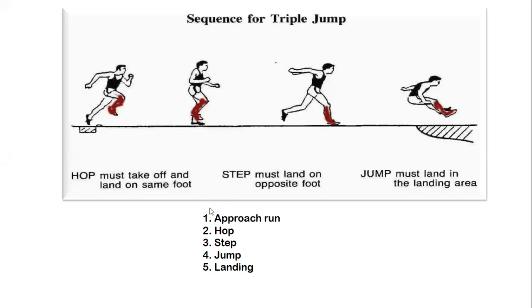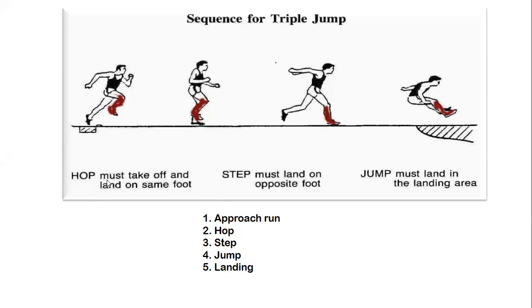When they are having a long jump and triple jump, here you want to know these 3 words: hop, step, and jump. Right, these are the stages we are having in a triple jump. That is the main thing you need to know here. First of all, you want to know about this hop.